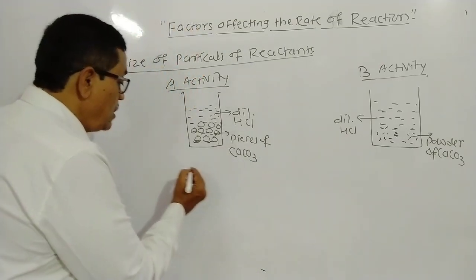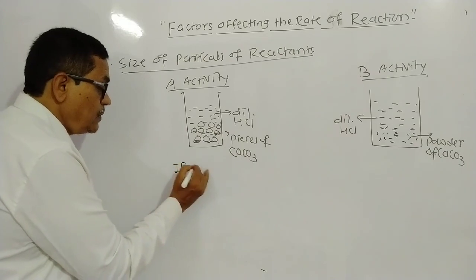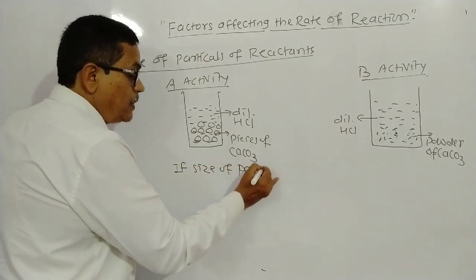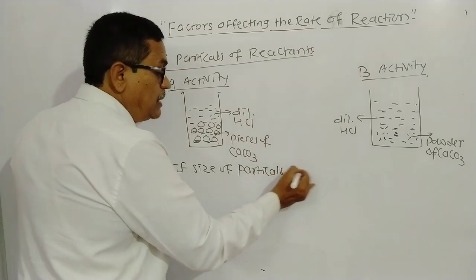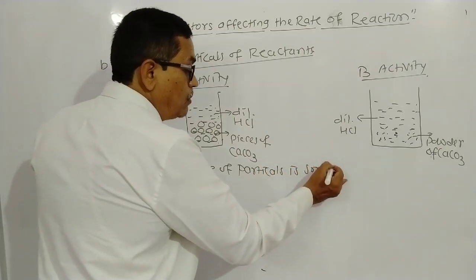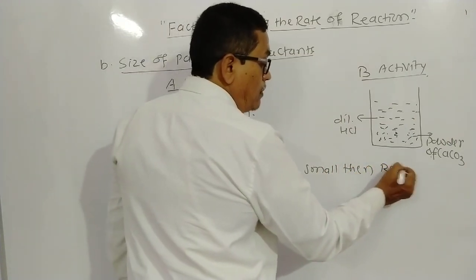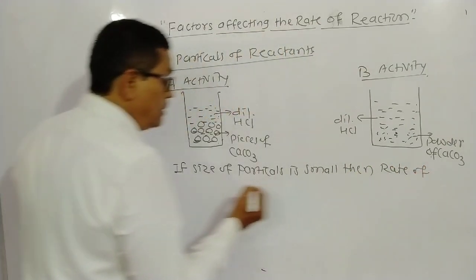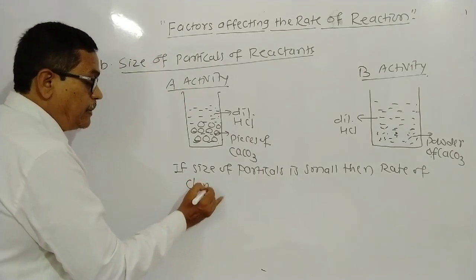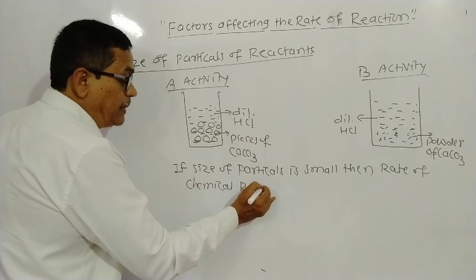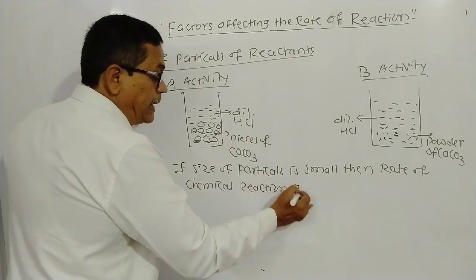Look here, if the size of particles is small, then the rate of chemical reaction is greater.